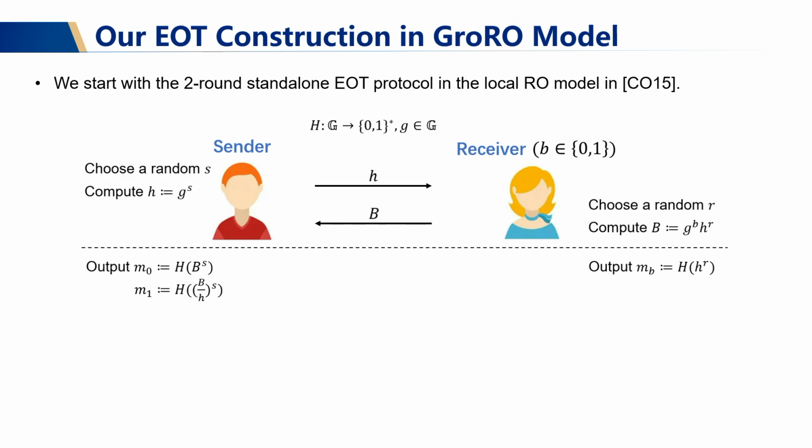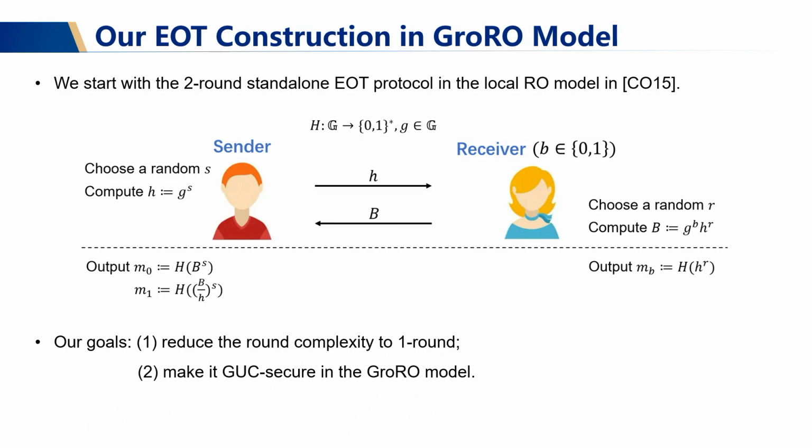Upon receiving H, the receiver will use it along with the common group element G as the commitment key to compute a Pedersen commitment to its choice bit and send the Pedersen commitment back to the sender. Finally, both the sender and the receiver will perform some local computation to obtain their local OT messages.